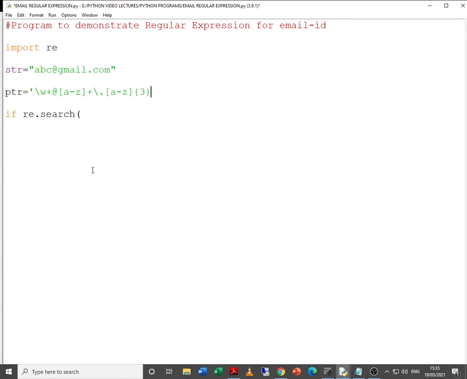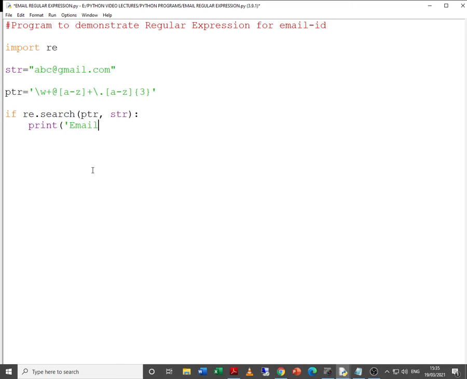Now we want to check whether this email expression is valid or not. So let us put it in this way, and then if required we will make some changes. Now we write ptr comma str, that is, the first parameter is always for the pattern and the second one is for the string. Then print, we just want to print whether the email ID is valid or not.